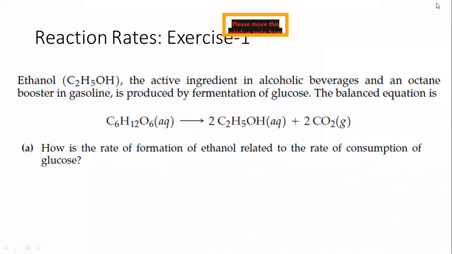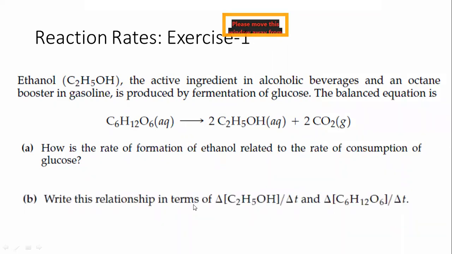Very good. Exactly. It is written over here. 1 mole of this is going to produce 2 moles of ethanol. So this is 2 times faster as compared to the glucose. Or you can say glucose is 2 times less as compared to the ethanol, and vice versa. So perfectly, those who have done it, it is the right answer. So moving to the second question,